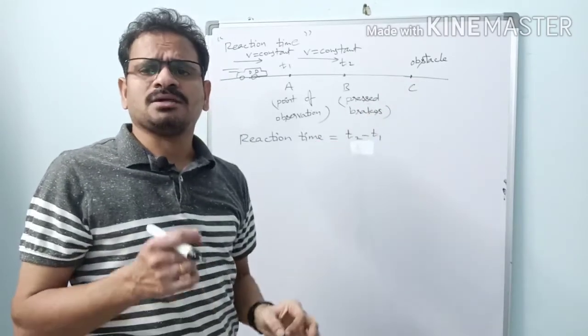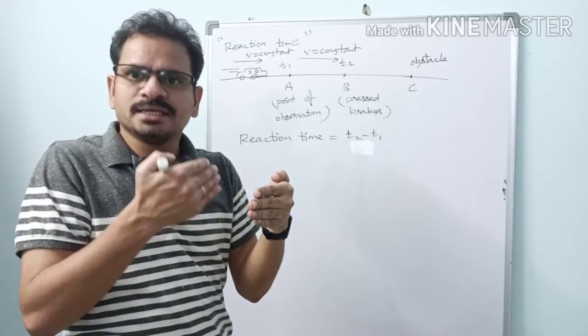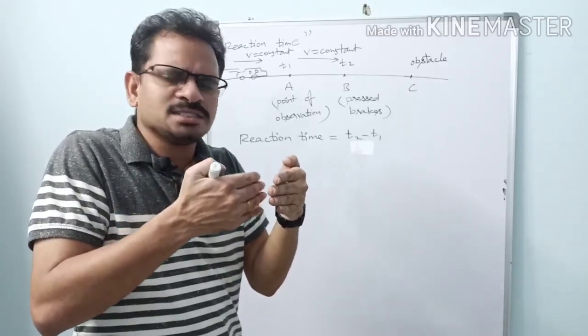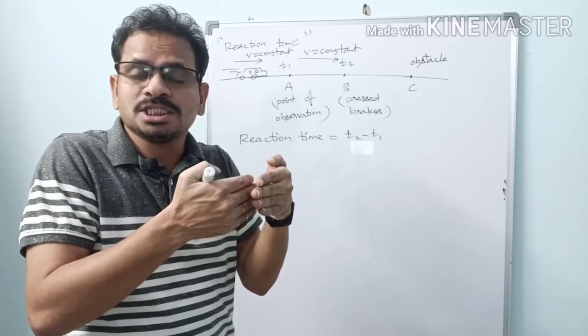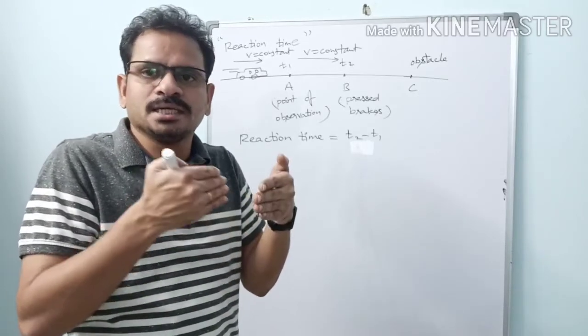At least the driver has to stop the car before touching the obstacle. That is the limit there. The worst case is that it has to just touch and stop, so that the car does not take even a small minute damage. Okay, that is the limit here.